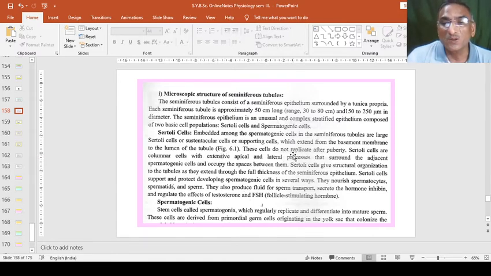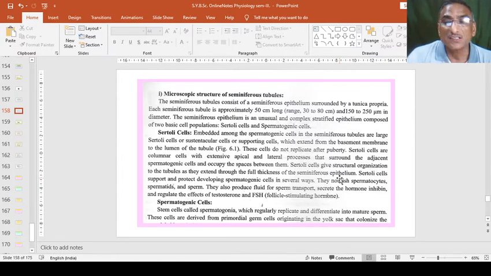These cells do not replicate after puberty. Sertoli cells are columnar cells with extensive apical and lateral processes that surround the adjacent spermatogenic cells and occupy the spaces between them. Sertoli cells give structural organization to the tubules as they extend through the full thickness of the seminiferous epithelium.